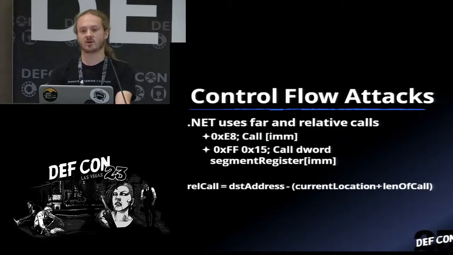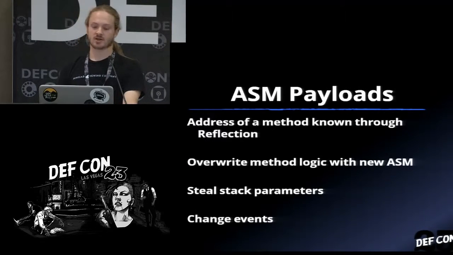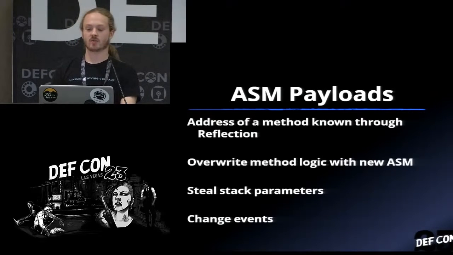And of course, we know if we read the Intel manual that calculating a relative call address at runtime is a little bit difficult, but there's source code on the repo where you can read this and how I've made it easy with a simple method call. So now we get into actual machine code payloads.